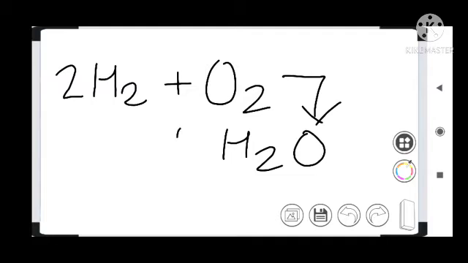Liquid state. So during some chemical reactions, the physical state of the product may be different from the physical state of the reactants.